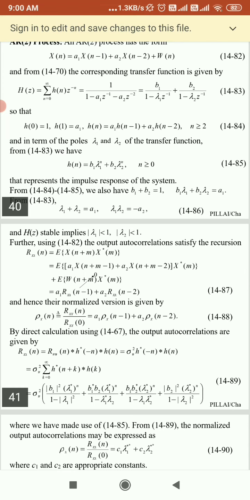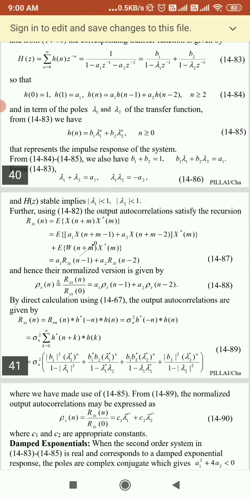Its normalized version is rho x of n, equal to rxx of n upon rxx of 0. If you solve, you will get a1 rho x of n minus 1 plus a2 rho x of n minus 2. By direct calculation, the output autocorrelation rxx of n is equal to rww of n convolved with h star of minus n convolved with h of n. If you solve, you get sigma w square times h star of minus n convolved with h of n.